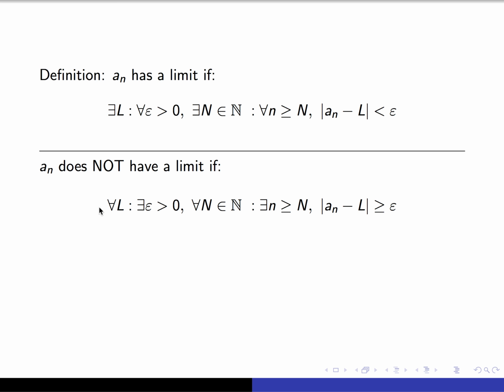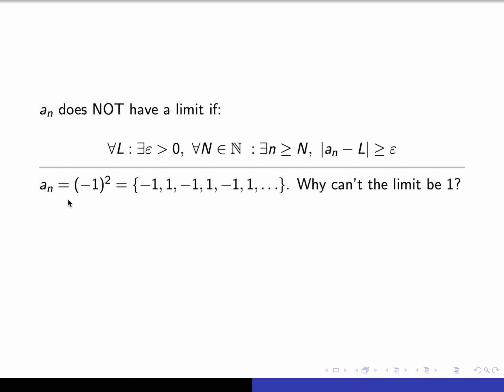Basically, to negate a statement with quantifiers, we have to flip every quantifier. So we change there exists to for all. You see I've done that everywhere: for all becomes exists, exists becomes for all, etc. And then at the end, the punchline of all of this is that the distance between a_n and L was small, and now we want the distance to be big. So this is what it means for a_n to not have a limit. And let's do some examples. So I've reprinted that here.